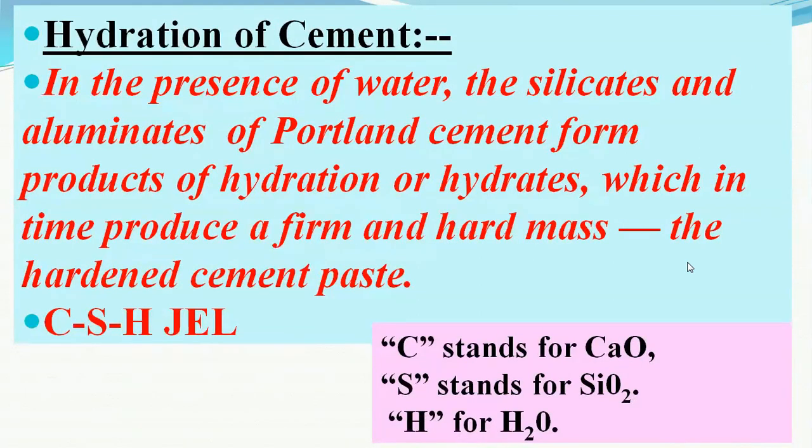In presence of water, the silicates and the aluminates in the Portland cement form products of hydration, or the hydrates, which in the process produce a firm and hard mass. This hardened cement paste is known as the CSH gel. Again, C stands for CaO, S stands for SiO2 and H stands for H2O.